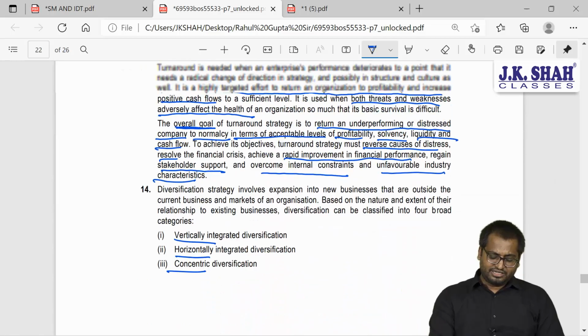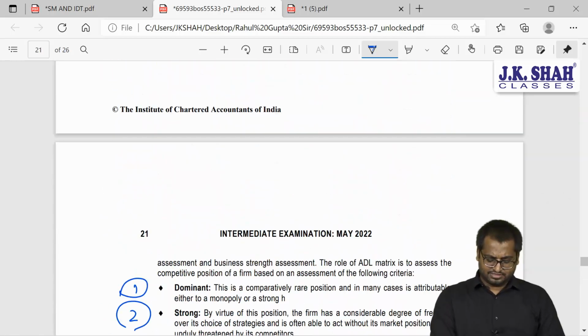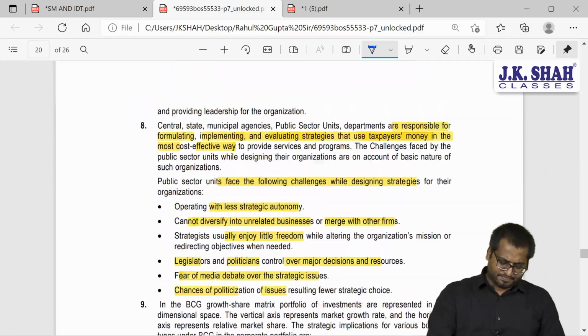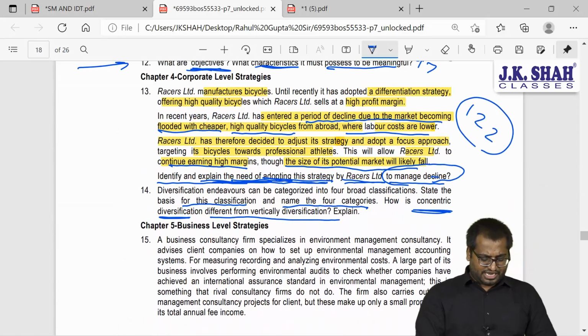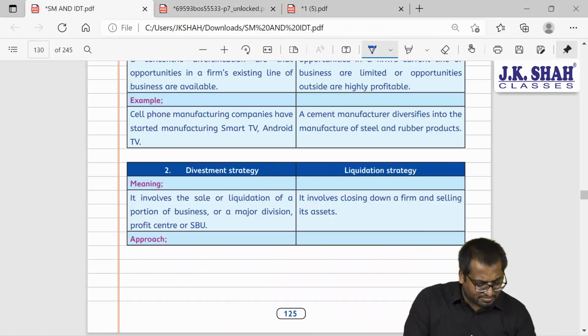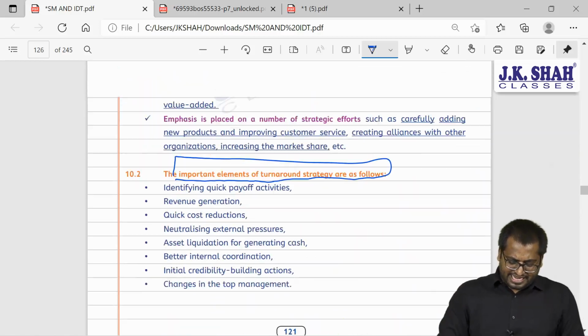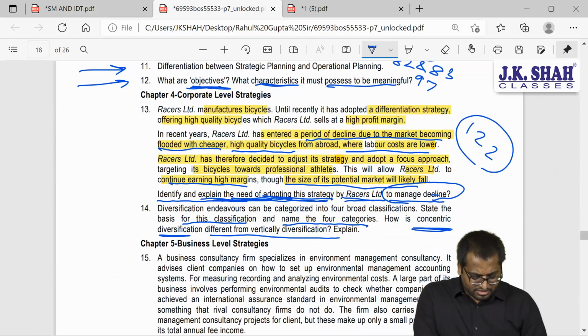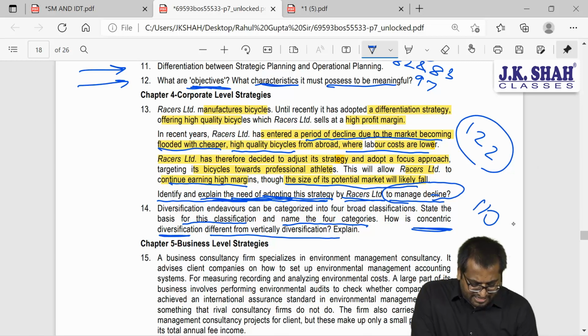So this was your answer, guys. Next part, next question. I hope you understood this. So this was which page number, guys? This was page number 110, I believe. So this was page number 110.